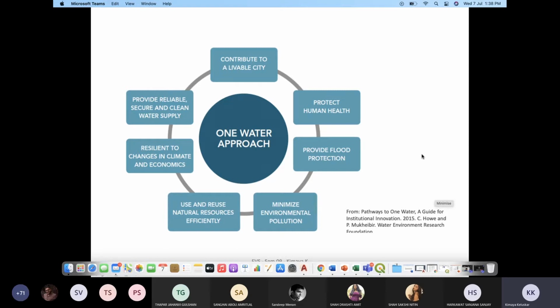Then is being resilient to changes in climate and economics, wherein you talk about resilient cities in terms of the strategies by which they can overcome the changes happening in the climate and the associated economic impacts. Use and reuse of natural resources efficiently. So whatever we have in terms of natural or finite resources, use them very sensitively and responsibly, so that there is very minimal or zero loss completely.